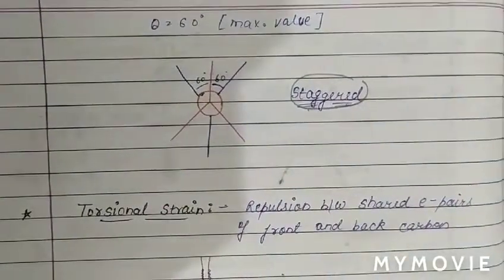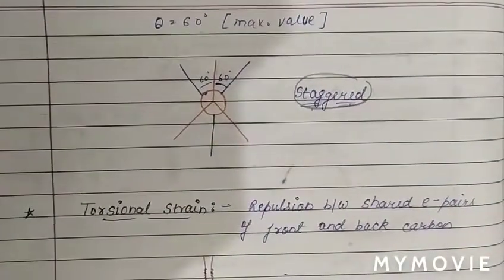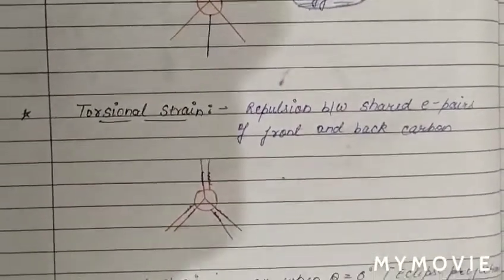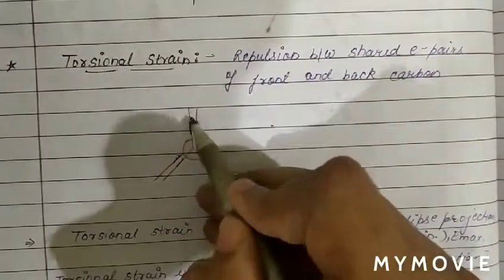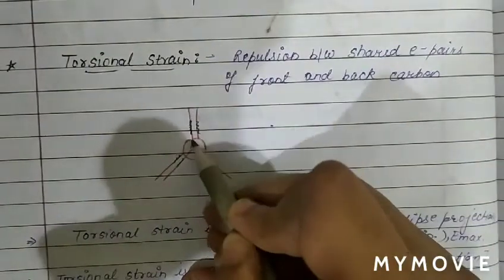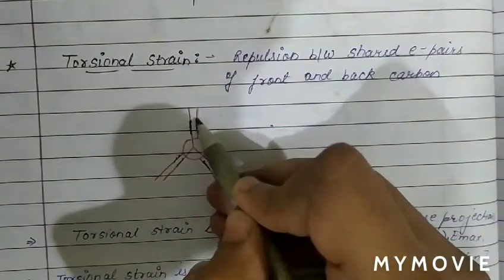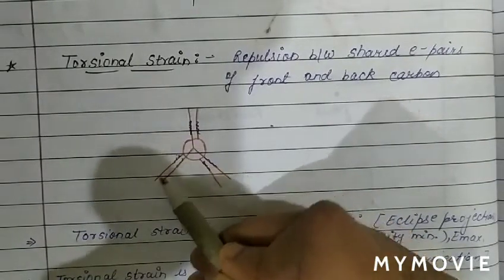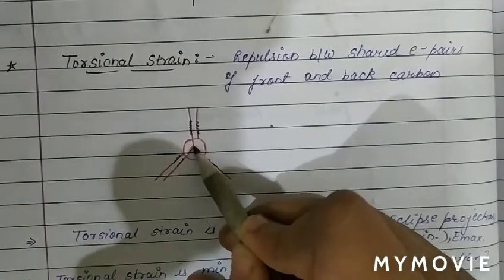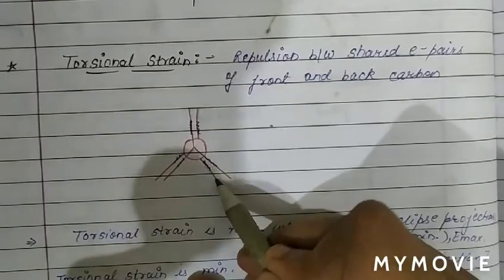The next term we are going to discuss is torsional strain. What is torsional strain? As we can see, this is the projected bond of the front carbon and this is the projected bond of the rear carbon.